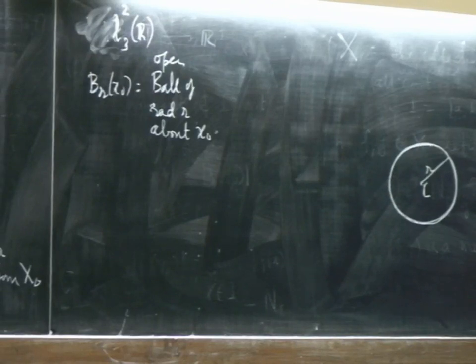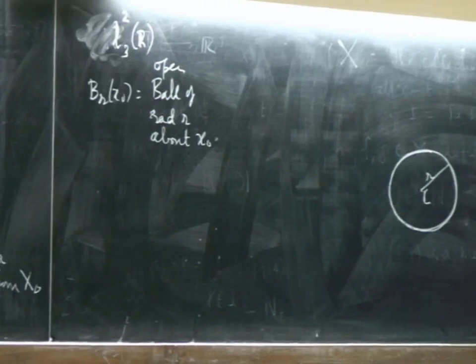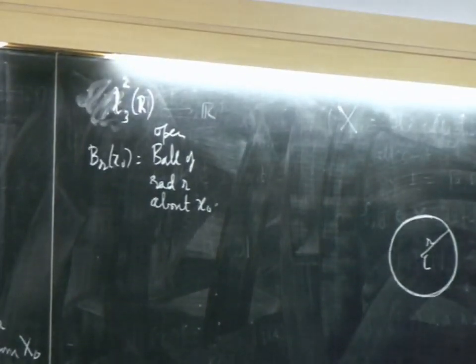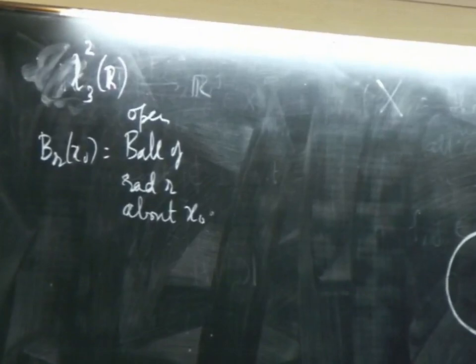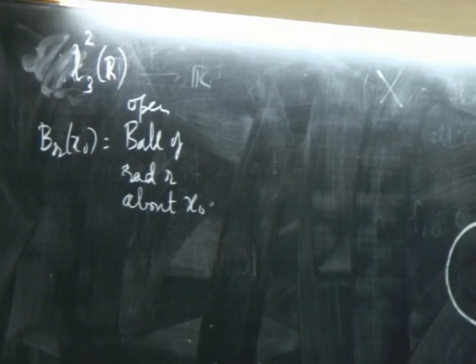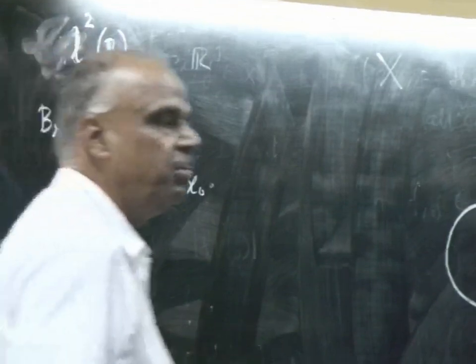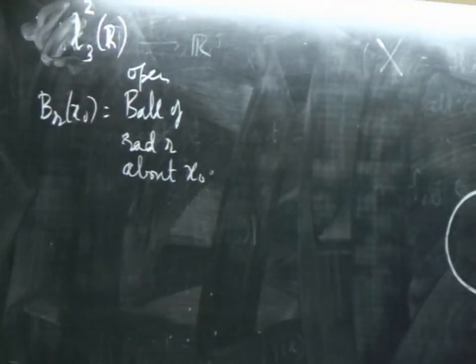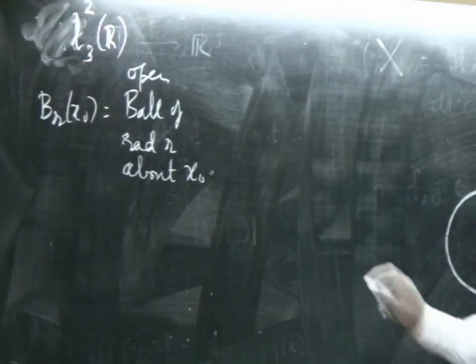Now this notion involves only the idea of distance, nothing else: the point and all points whose distance from that point is less than r. So whenever we have the notion of distance, we can immediately introduce the notion of the open ball about that point. So we now generalize this.